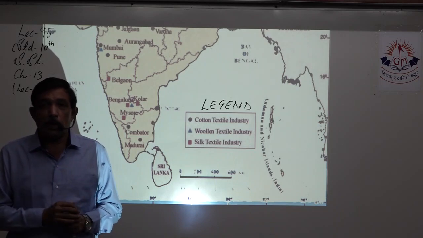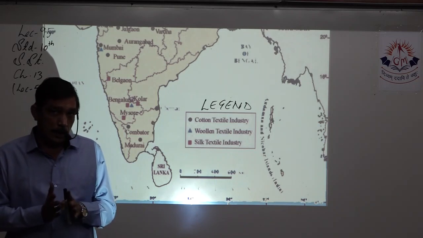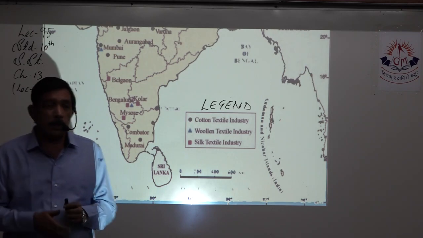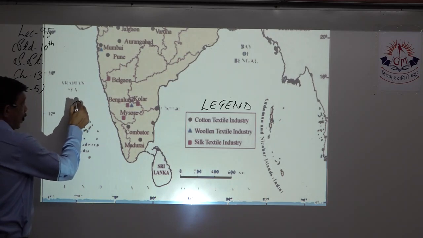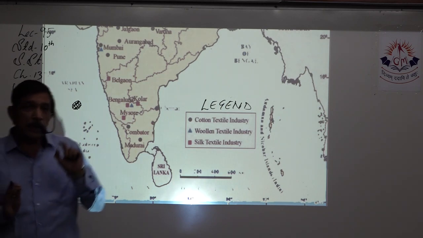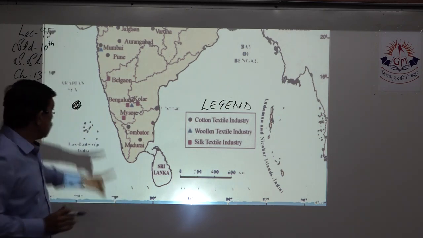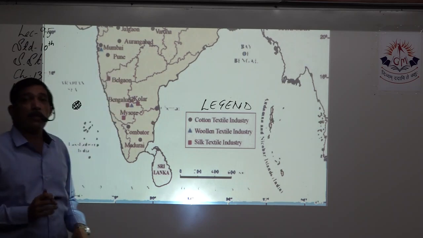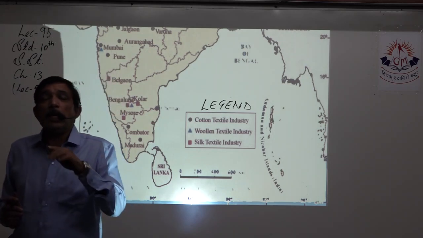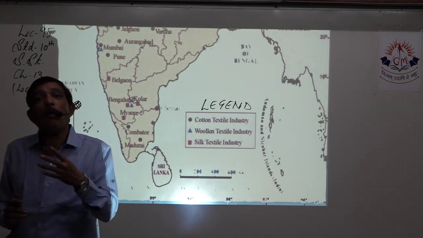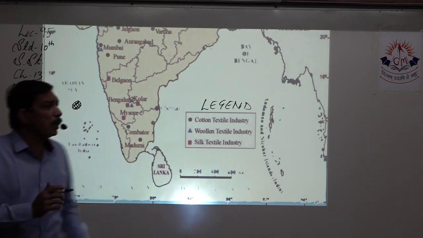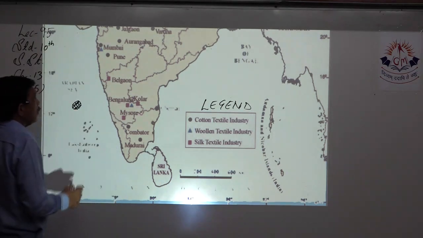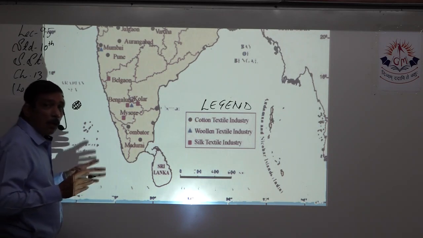Over here, the first thing given is cotton textile industry. Now you just have to mark one place. So a big dot is given over here. In the same way you can create a dot and then fill it up in whichever way you want, right? That one particular mark should be shown at one place wherever you are marking. The next question will have another symbol, or it can have another mark. There are lots and lots of ways in which you can make a mark or a symbol.